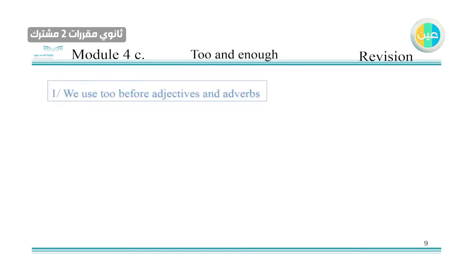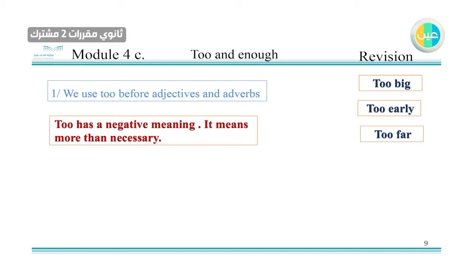Too and enough. I put them into parts. We use too before adjectives and adverbs. For example, here you have too big before an adjective, too early before an adverb. But when I say it's too big, too early, too far, usually it's a negative meaning. It means more than necessary, more than I need. So it's too big for me, I can't wear it. It's too early, the time is not good for me. Or it's too far, it's very far away, I can't make it.